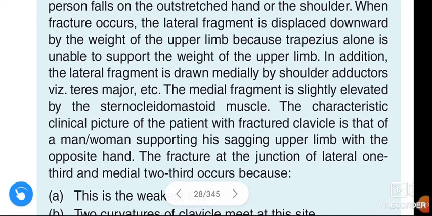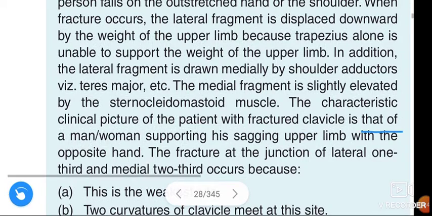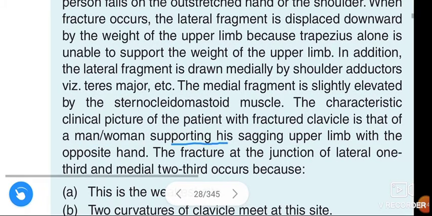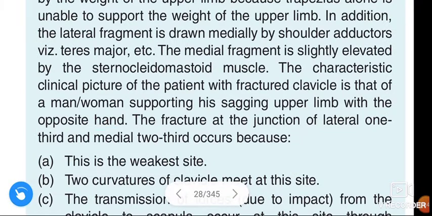The characteristic clinical picture of the patient with the fractured clavicle is that of a man or woman supporting his sagging upper limb with the opposite hand.